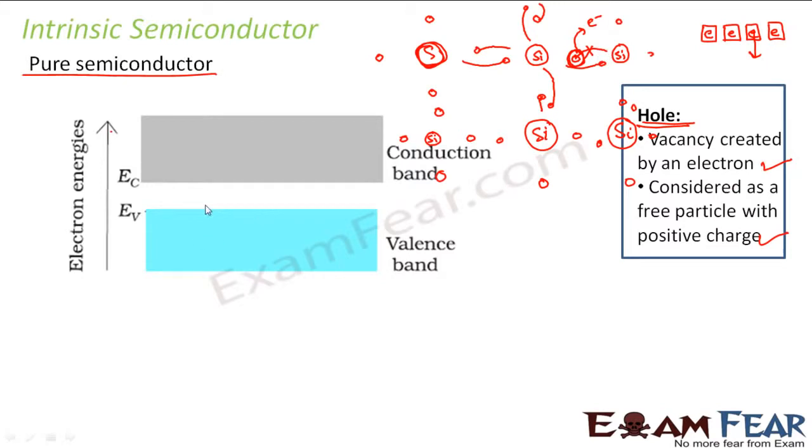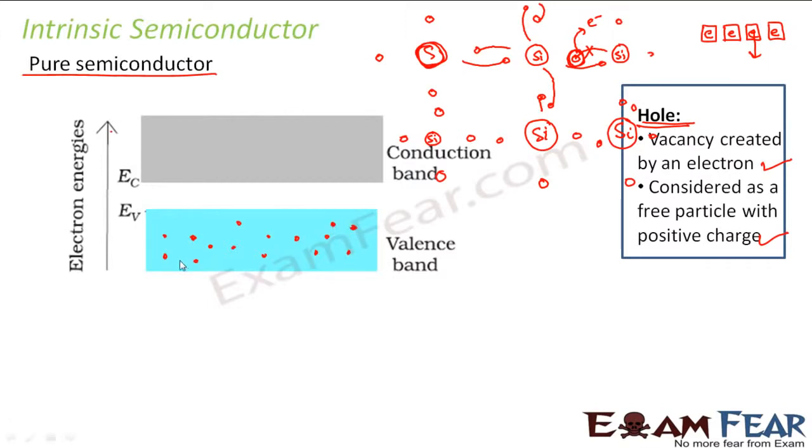So now if we look at the energy band diagram of intrinsic semiconductor, what do we see? Now if your temperature is 0 Kelvin, that means if you do not increase the temperature, then how will the energy band diagram look like? In that case, the conduction band will be empty and the valence band will have electrons, right? So the valence band will have electrons. Then the energy band diagram will look like this.